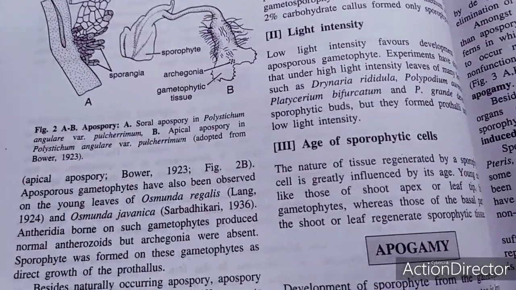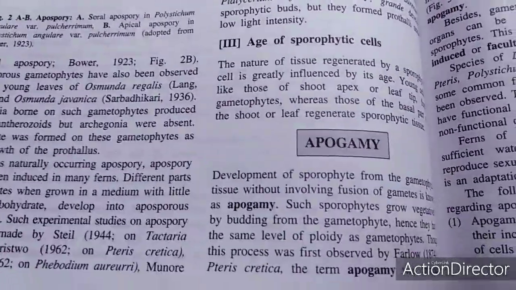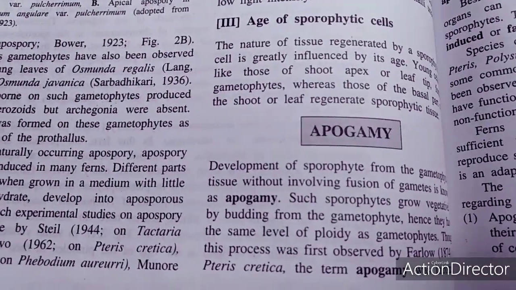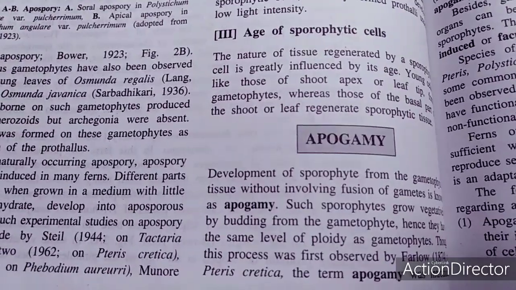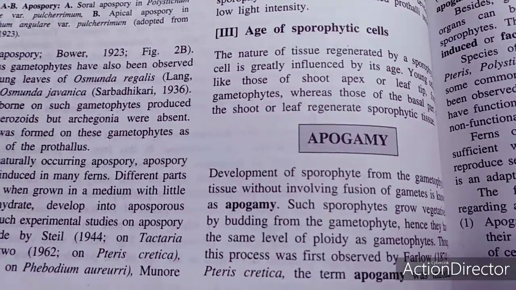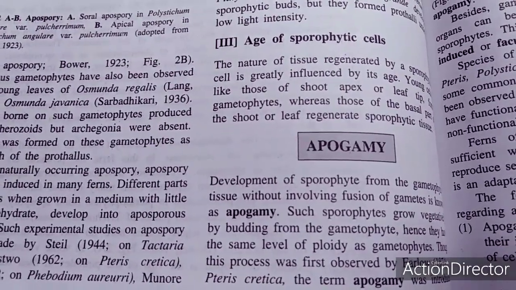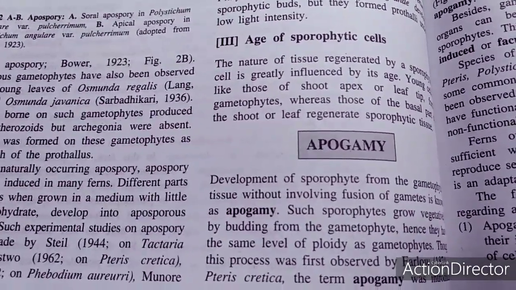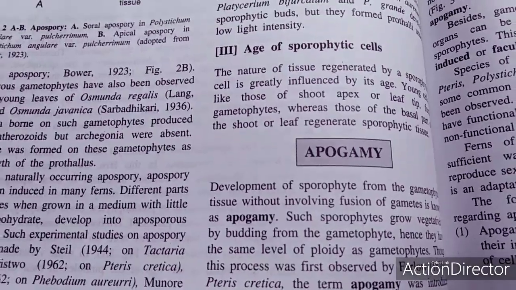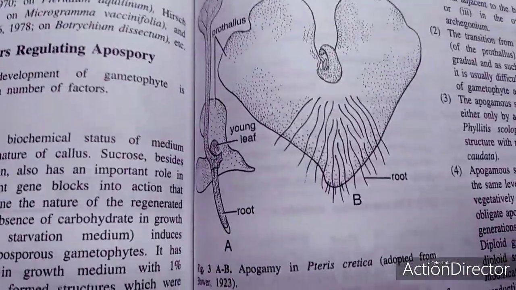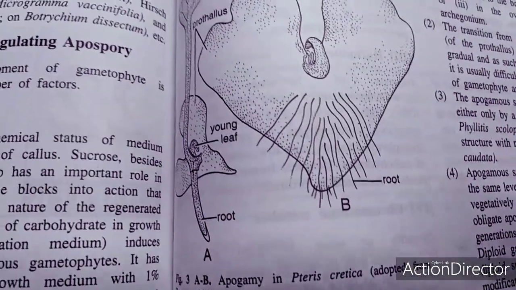Now we are moving towards apogamy. In apogamy, as you know, there is the origin of vascular sporophyta directly from non-vascular thalloid gametophyta without fertilization. So in this case it is a direct development of the sporophyta from the gametophyta, and this sporophyta must be a haploid one. This is a structure showing it in Pteris cretica.